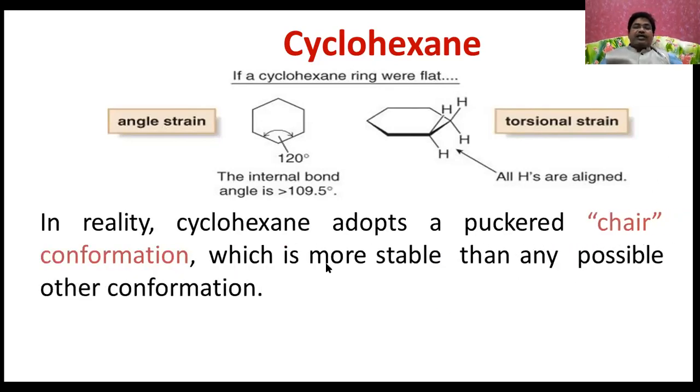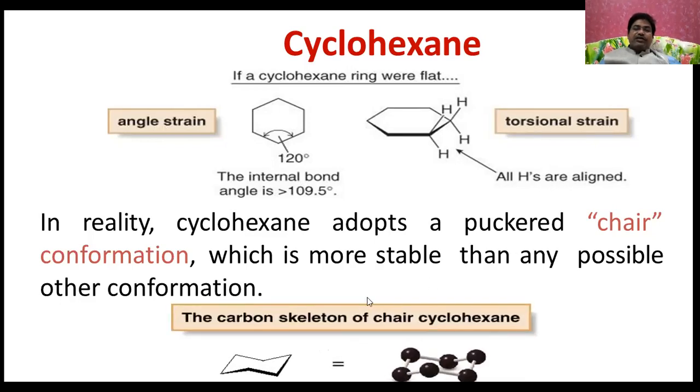In reality, cyclohexane adopts a puckered chair conformation, which is more stable than any other possible conformation. If it is flat, strain arises. That's why it adopts a puckered chair structure or conformation, in which angle strain and torsional strain are very much minimized, and that's why this is the most stable among all conformations of cyclohexane.